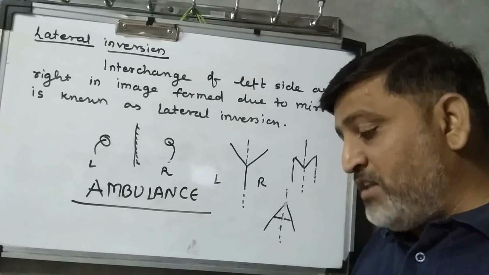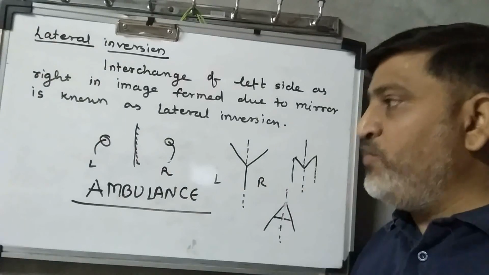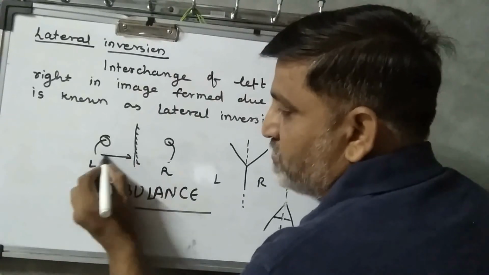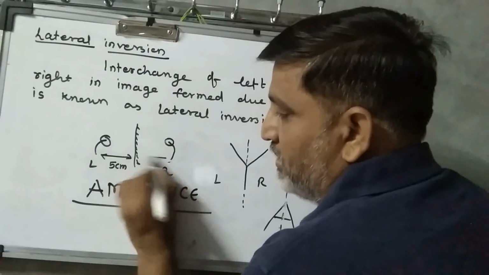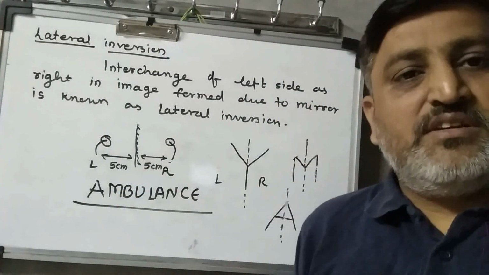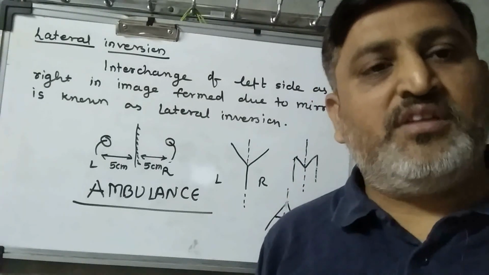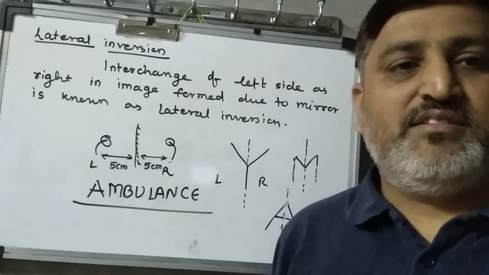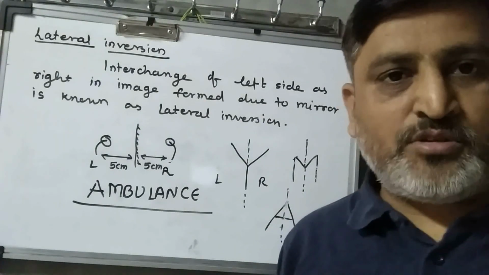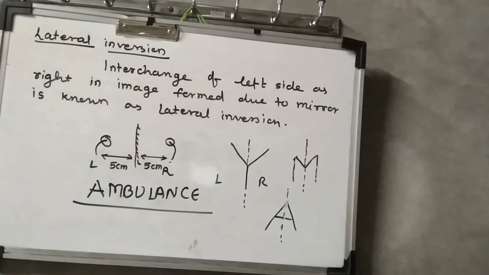Next, the image formed by the spherical mirror is also in the inverted form. And if we talk about the location of the image, then if the object is at say 5 centimeter in front of the mirror, then the image formed inside the mirror is also at 5 centimeter. So this is how we can find out the distance of the image from the mirror: whatever it is in front of the mirror, the same way it is at the back of the mirror. Understood? One more example I can give you.